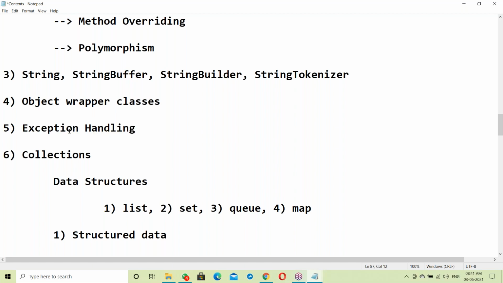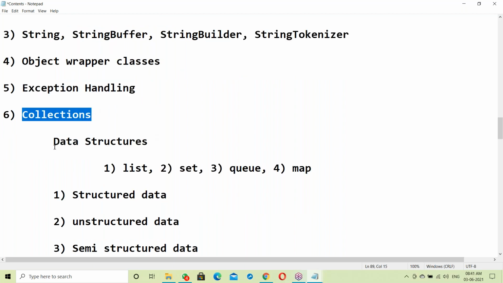That's nothing but an exception. Suddenly terminating, it's an exception here. Exception means abnormal termination. That should be handled. Abnormal termination should be handled. Java has the features to handle those exceptions.